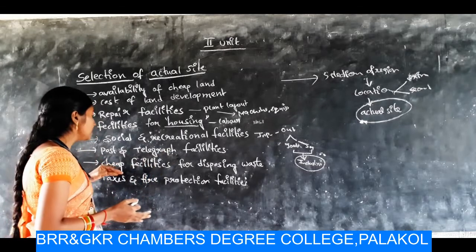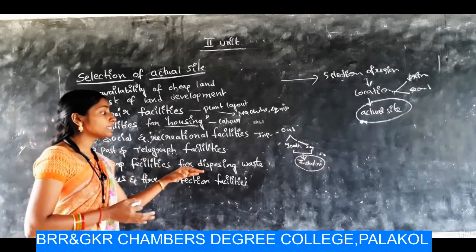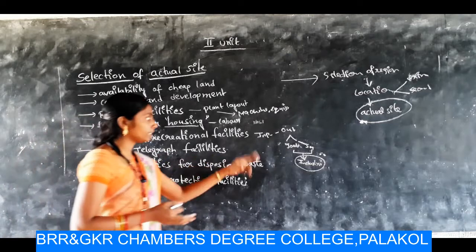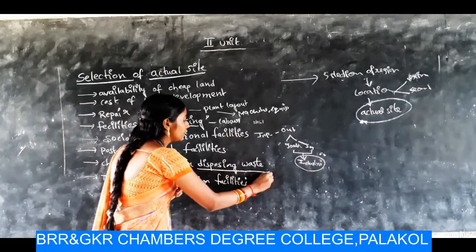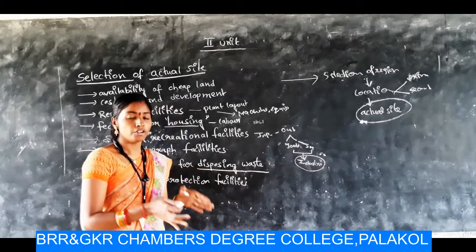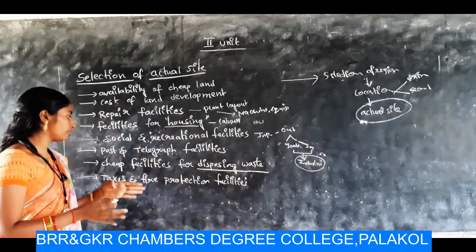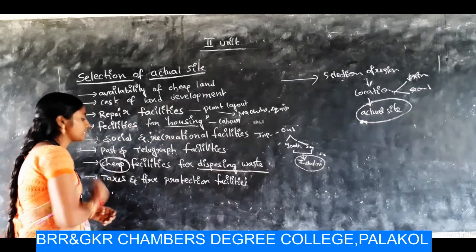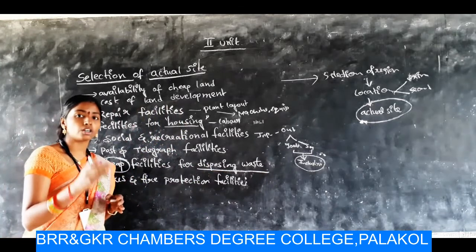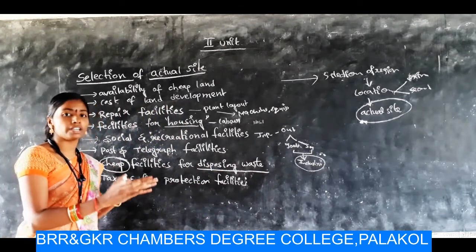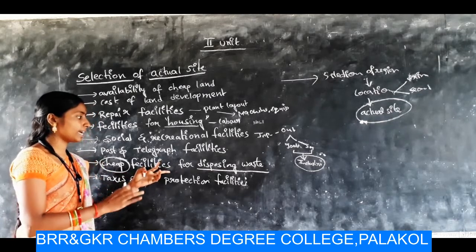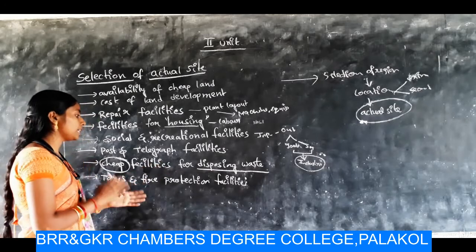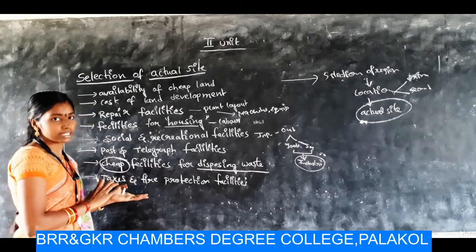And next one, cheap facilities for disposing waste. If disposing of waste has cheap facilities, we can reduce the cost of disposing of industrial waste. So we have to select the site which gives cheap waste disposal facilities.